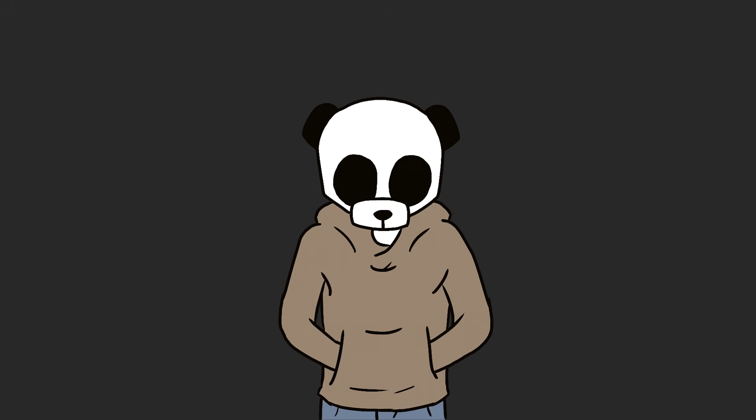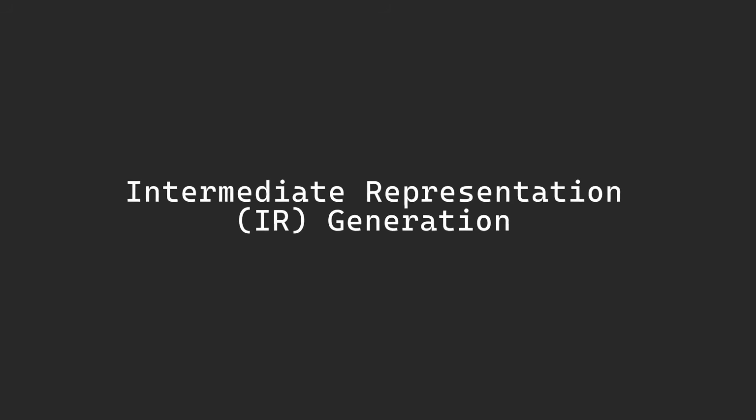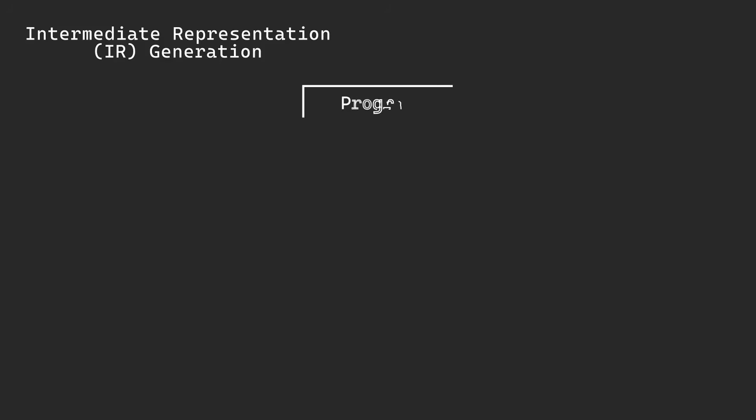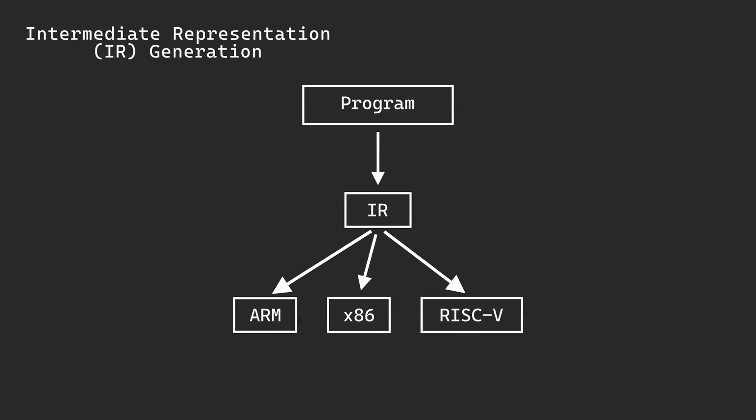Next is the final stage of the front end, and it's something that I think is really interesting. Let's take a look at something that's called an intermediate representation, or IR. Most modern compilers use one. The goal is to help with portability of a compiler. It's easier to turn some intermediate language into different assembly architectures rather than directly translating the programming language.